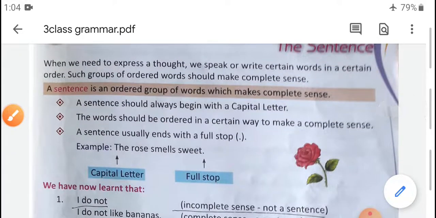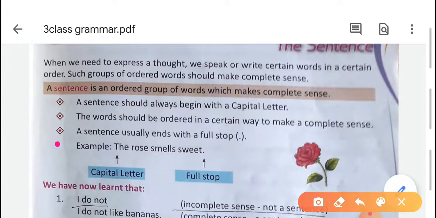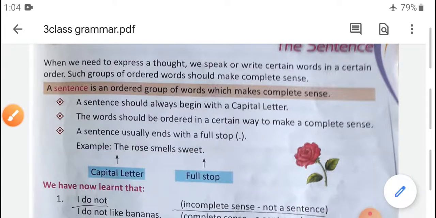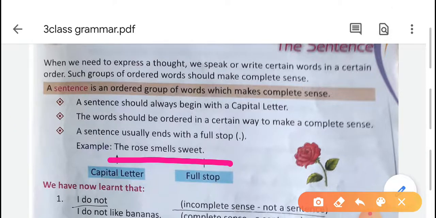Now the third point is, a sentence usually ends with a full stop. For example, the one given here: The rose smells sweet. At the end of the sentence there is a full stop. So after writing a sentence we have to put a full stop there.